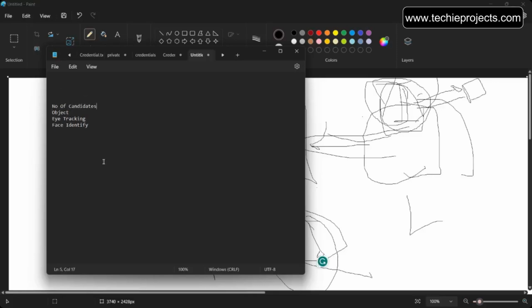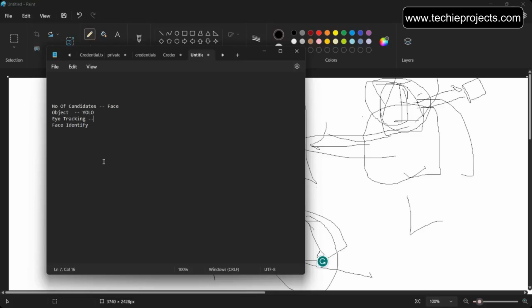So for detecting the number of candidates, we can achieve this with the help of face detection, right? We can use face detection and take how many faces there are in the video frame, and with that we can store the count in the database, and then we can show it. And for object detection, we'll be using the YOLO algorithm.